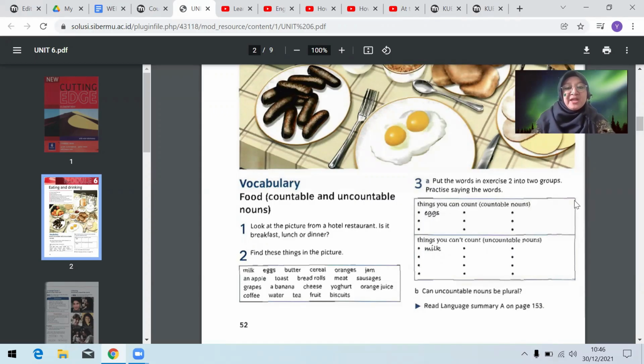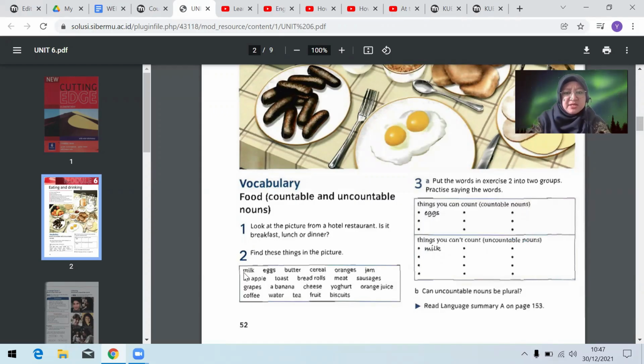So let's try to categorize which ones belong to countable, which ones belong to uncountable. Let's take a look at these words.